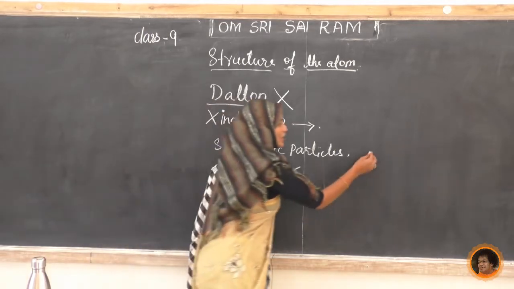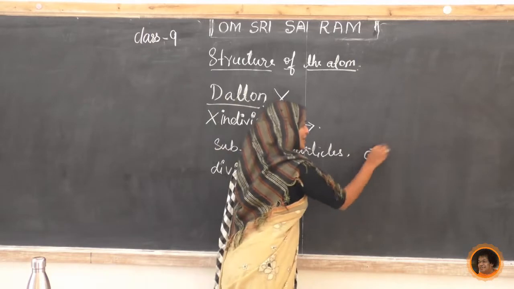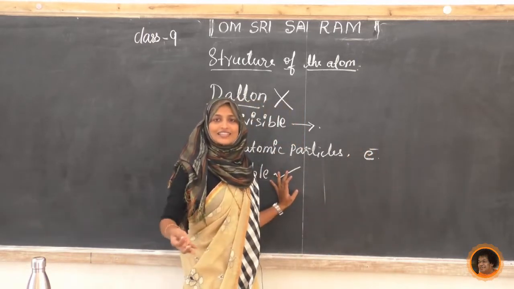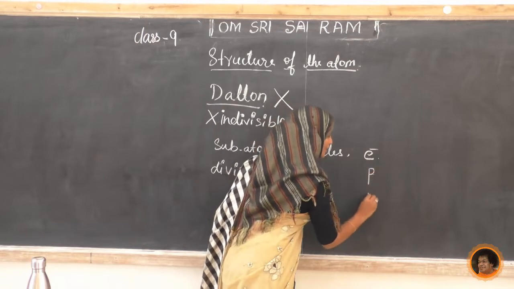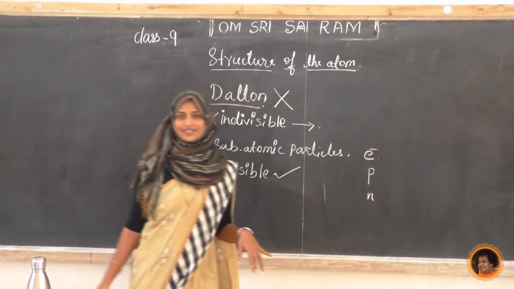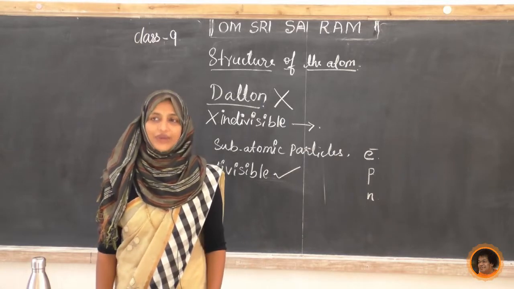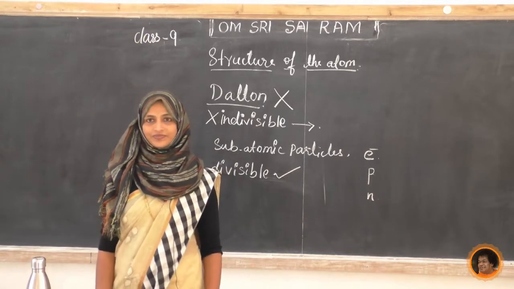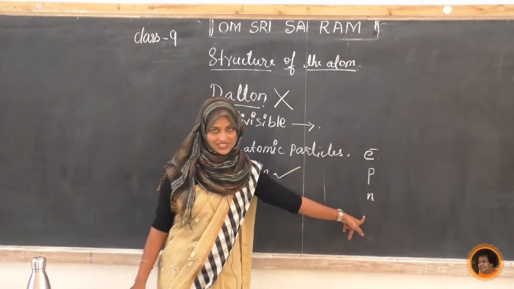Electron means we write e, and we give it a minus one; later we will discuss why. Proton means p, neutron means n. Electron e, proton p, neutron n. These are the symbols for these subatomic particles.